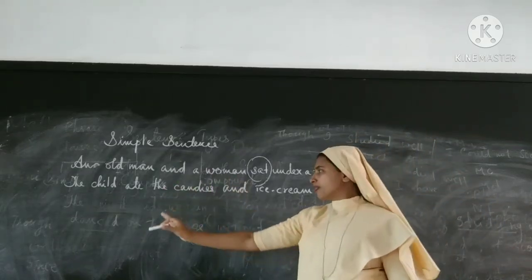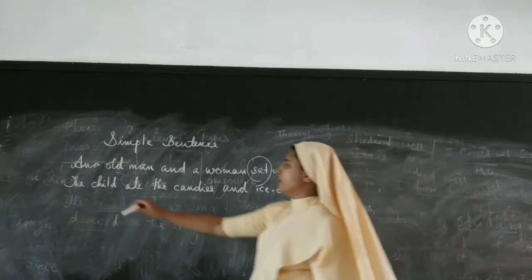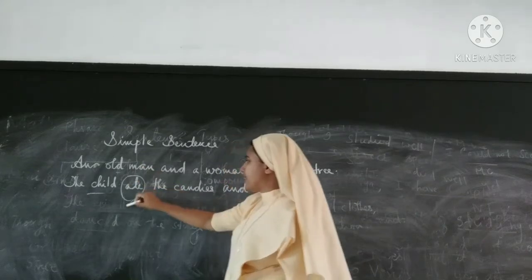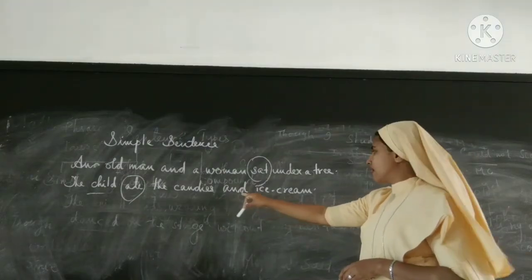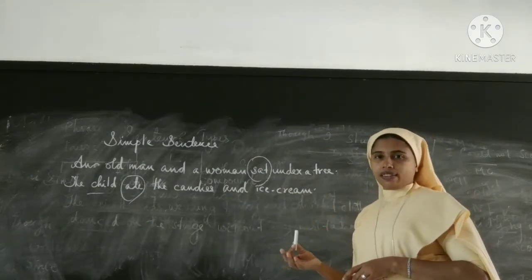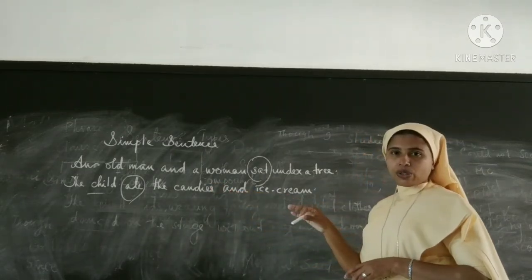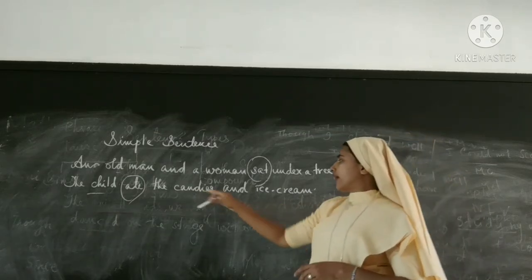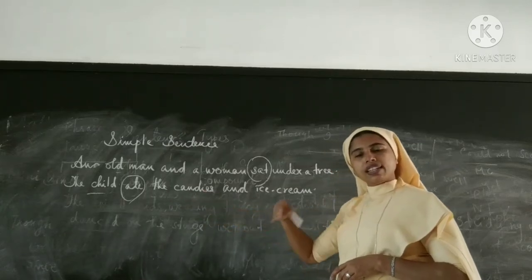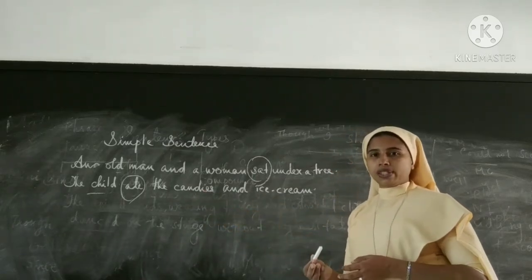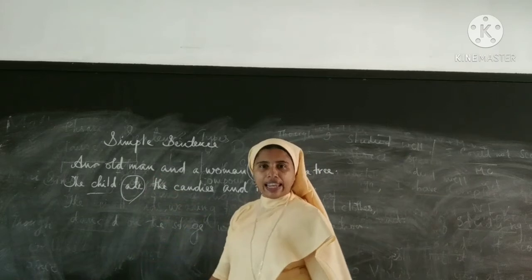Okay, next example. The child ate the candies and ice cream. The subject here, the child. Verb, ate. This is object. Okay, there are two objects here. The candies and ice cream. Two objects are there. This is also a noun phrase because there is more than one word, so it can be called a phrase. The candies and ice cream. Even though it has two objects, it cannot be called a complex or compound sentence. This is a simple sentence again because there is only one finite verb, that is ate.